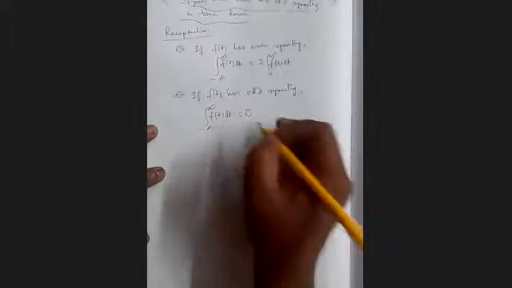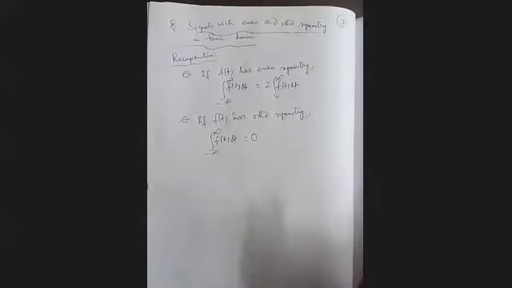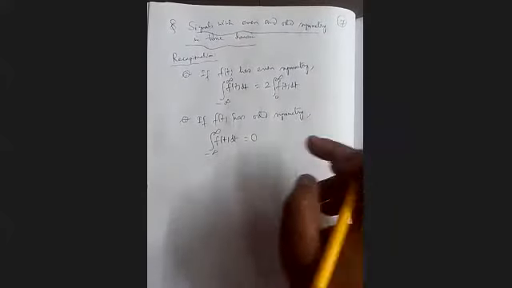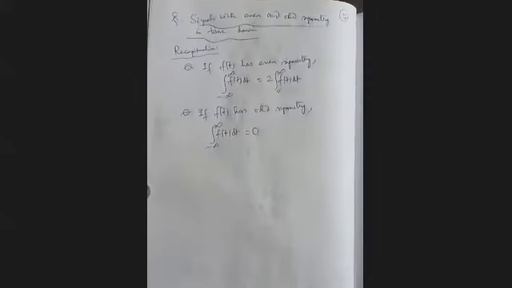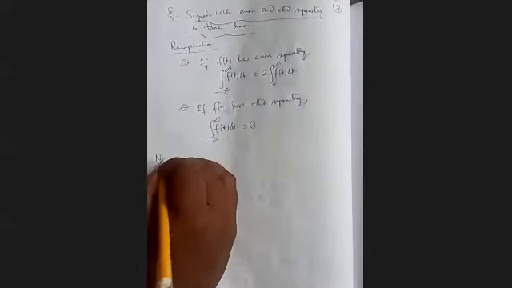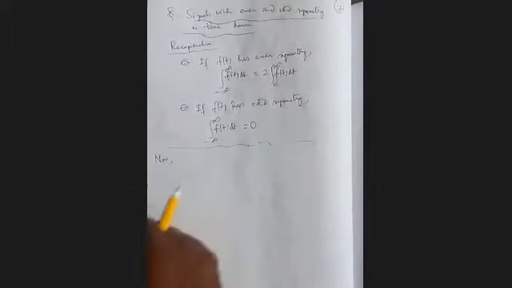So total area will be 0. So this thing is well known already. I have discussed it long back when I used to discuss the symmetry property of a signal. So just recapitulation. Now, once we know that thing, we can apply this concept.